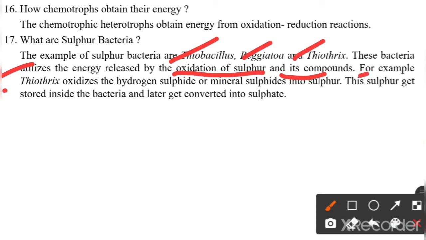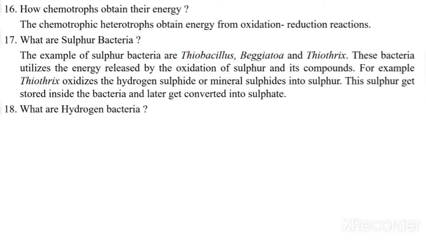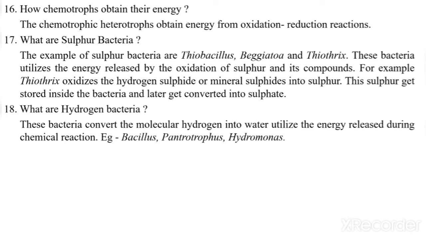For example, Thiothrix oxidizes hydrogen sulfide or mineral sulfides into sulfur. The sulfur gets stored inside the bacteria and later gets converted into sulfate. What are hydrogen bacteria? These bacteria convert molecular hydrogen into water, utilizing the energy released during the chemical reaction. Examples are Bacillus, Pantotrophus, and Hydrogenomonas. What are methane bacteria?